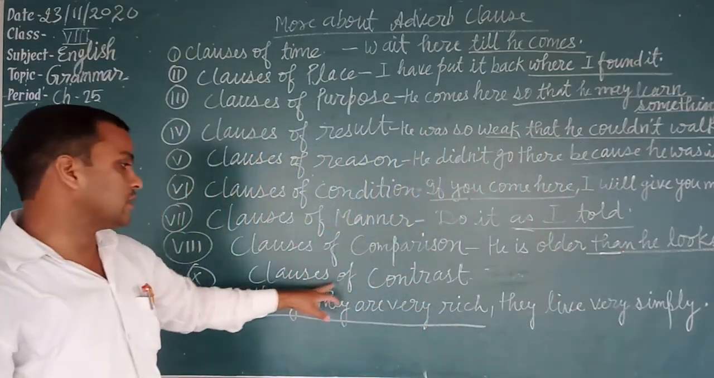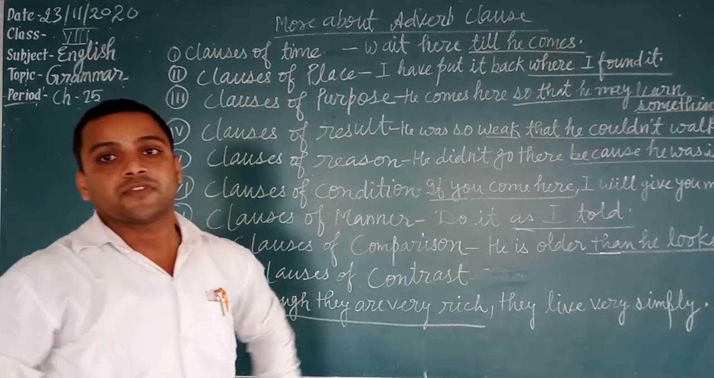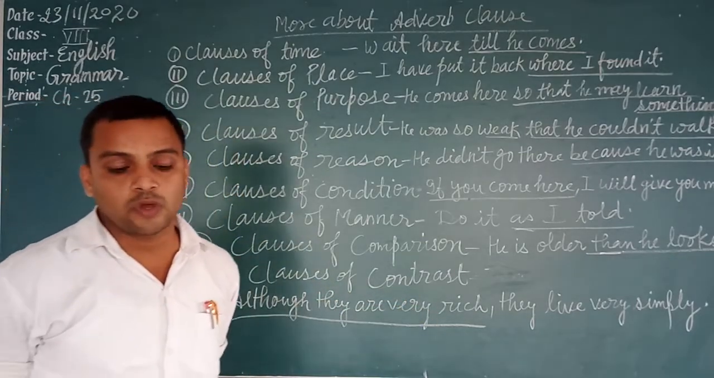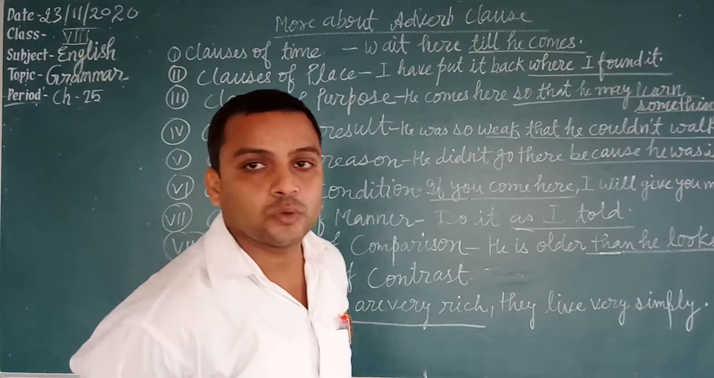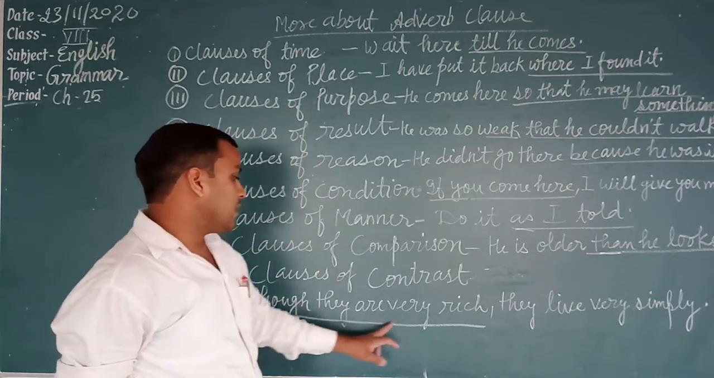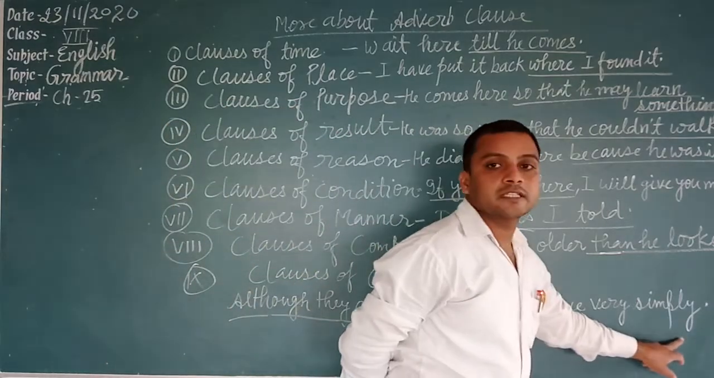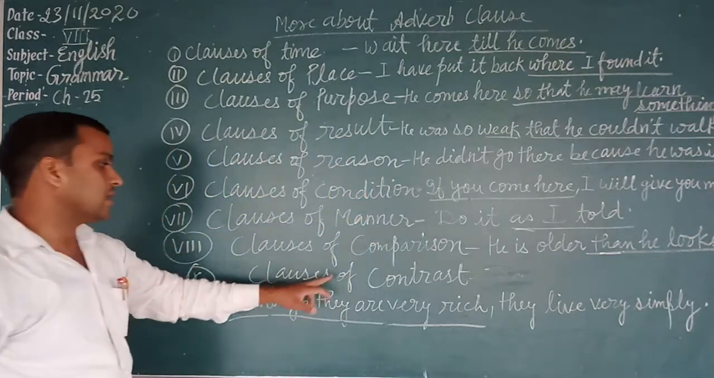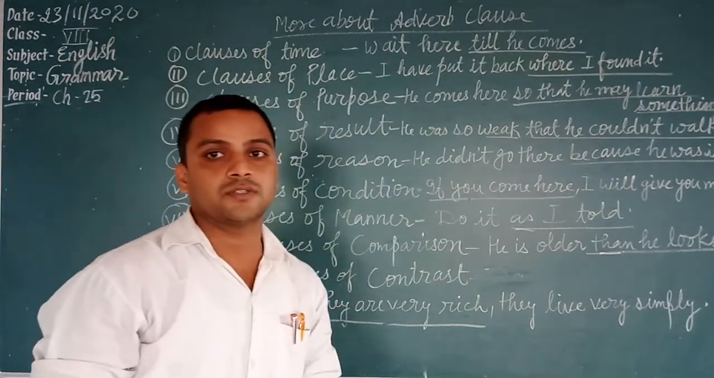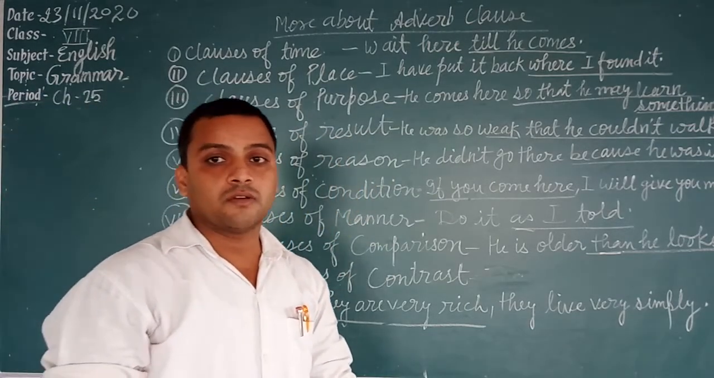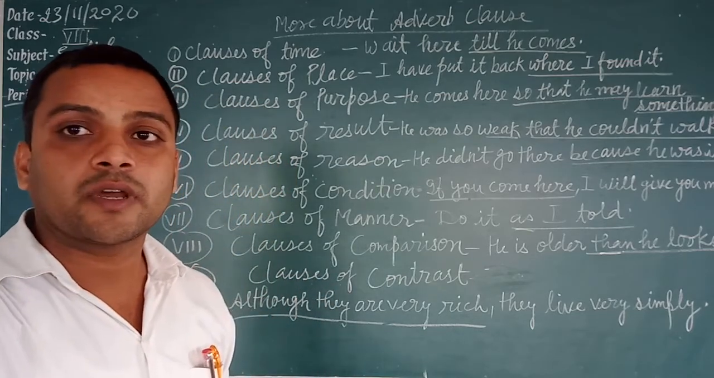And last one is clauses of contrast. They are introduced by though, although, or even though. Although they are very rich, they live very simply. Although they are very rich, this is a clause of contrast. So revise all these chapters very properly. Okay.